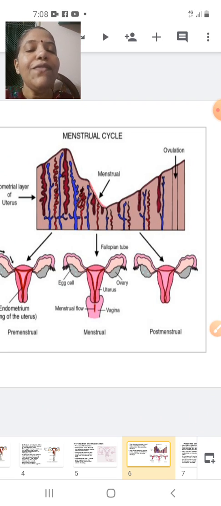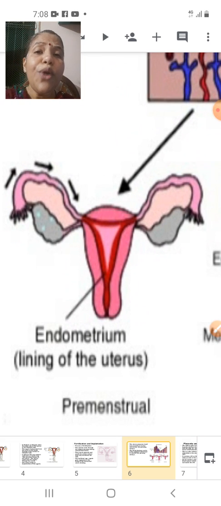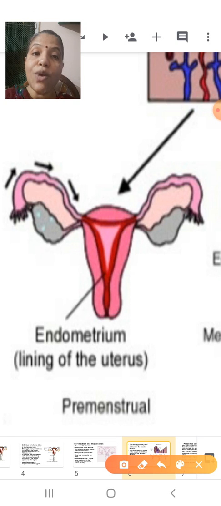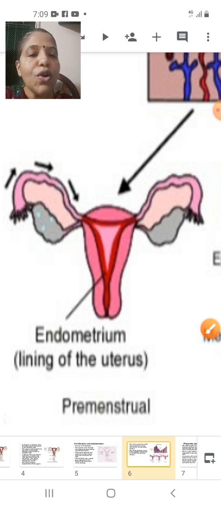When it is the time for ovulation, the uterus knows who is going to come. The fertilized ovum is going to come. So I should provide nourishment and support to the fertilized egg. To provide support and nourishment to the fertilized egg, can you see the thickening in the wall of the uterus? Can you see the red colored thickening in the wall of the uterus?